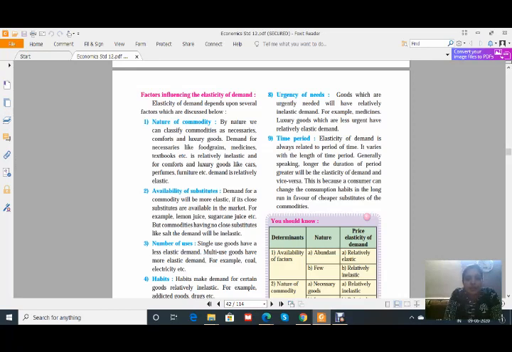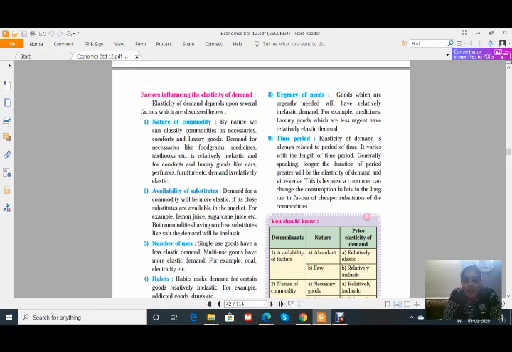Then the third one is number of uses. Single use goods have a less elastic demand, while multi use goods have a more elastic demand. I think all of you know about this. For example, coal and electricity. Coal has a less elastic demand, but electricity is used for many purposes. Therefore, it has an elastic demand.